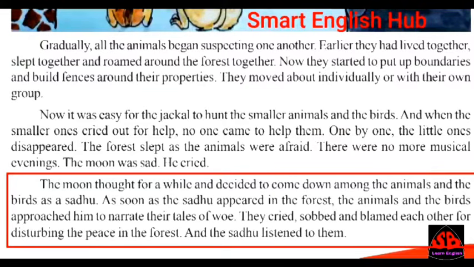They started telling the stories of their sadness. They cried, sobbed and blamed each other for disturbing the peace in the forest, and the sadhu listened to them patiently.